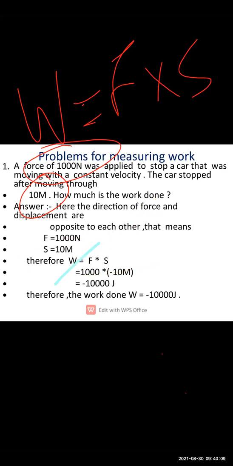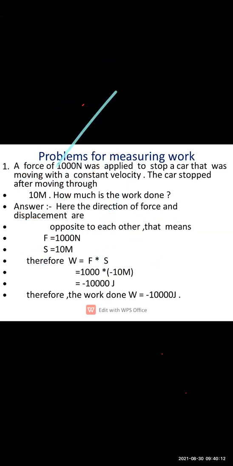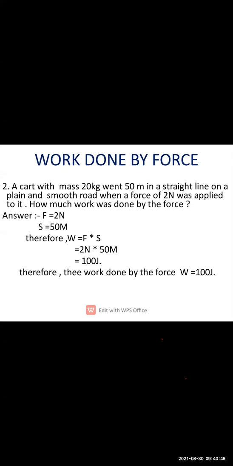So this is the sum that you are supposed to understand. Why have we taken minus? Because after applying the brake, the car has shown displacement, so the negative sign will come to the displacement. And what is the unit of the work that we are going to calculate? We are going to calculate the work in joule. Whatever answer you get by multiplying will have the unit of joule. So this is the first sum. Let us take one more sum to understand this more nicely.